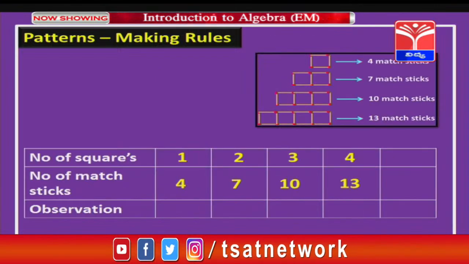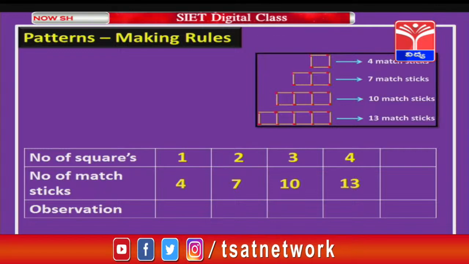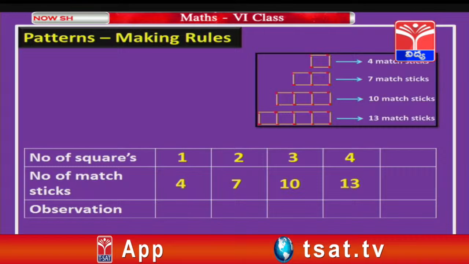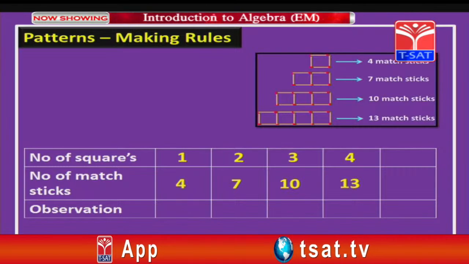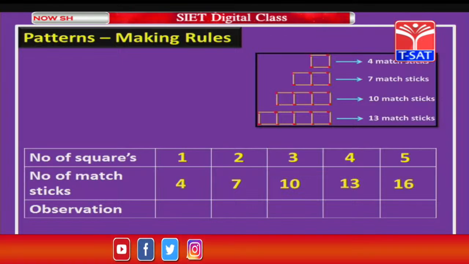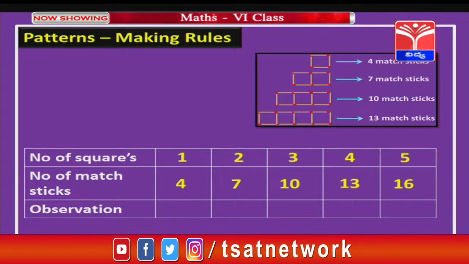Let us observe these patterns now. We have already seen for 1, 2, 3 and 4 squares, the number of matchsticks required are 4, 7, 10, 13 respectively. Suppose we have 5 squares, then how many matchsticks are required, children? That is right, we need 16 matchsticks. Let us see how we got that answer 16.